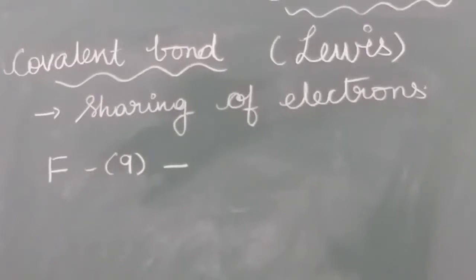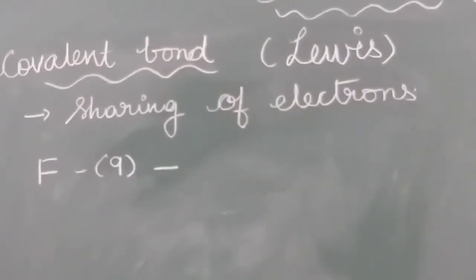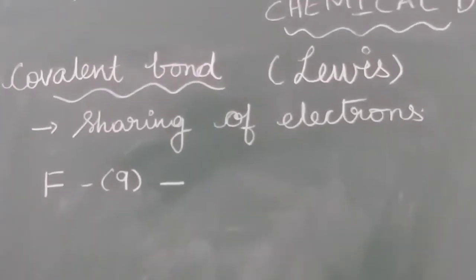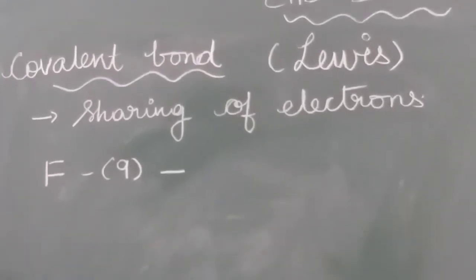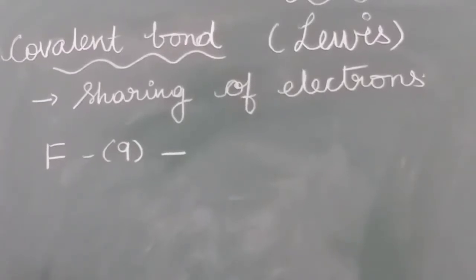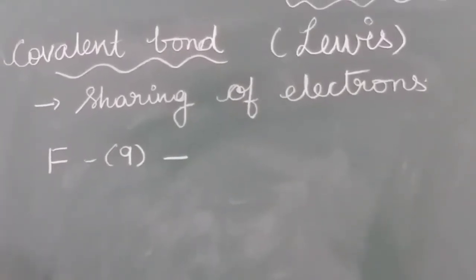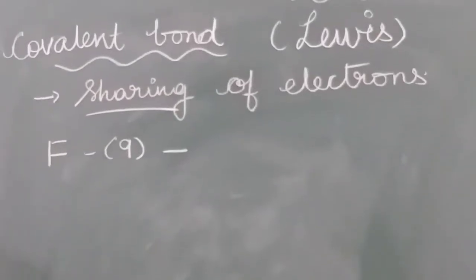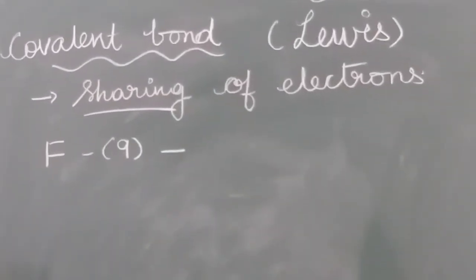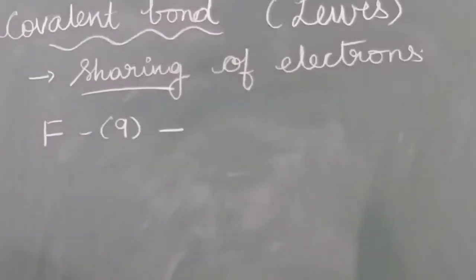After ionic bond, we are going to learn about covalent bond. Covalent bond was explained by Lewis. What is covalent bond? We learned that ionic bond is formed due to transfer of electrons, whereas covalent bond is formed due to sharing of electrons. They share the electron.